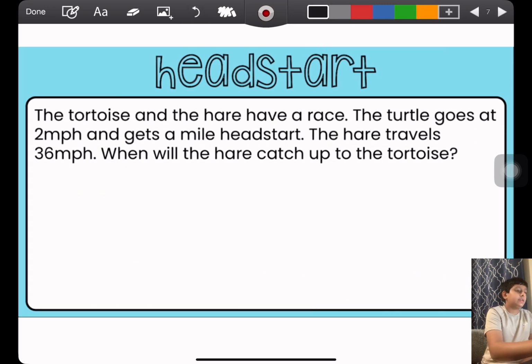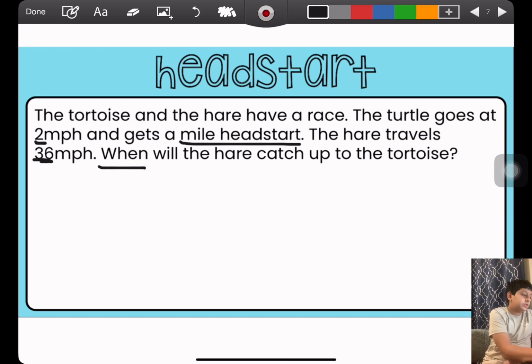The last scenario is the tortoise and the hare, or a head start scenario. The tortoise and the hare have a race. The turtle goes at 2 miles per hour and gets a mile head start. The hare travels 36 miles per hour. When will the hare catch up to the tortoise? So we're solving for time. The tortoise gets a mile head start, so we set this up the same way as the other equation.